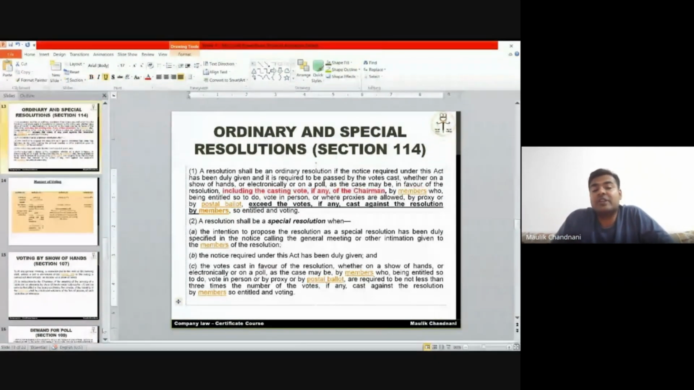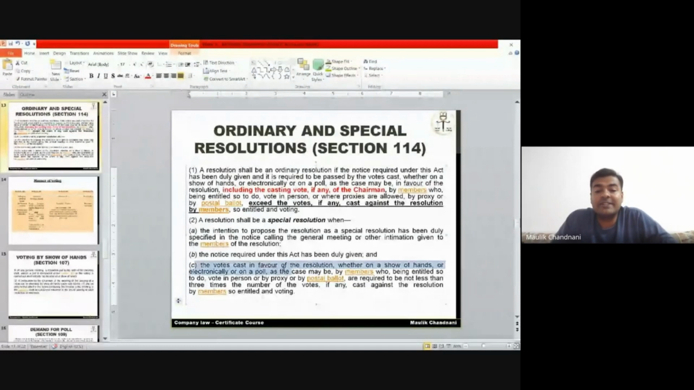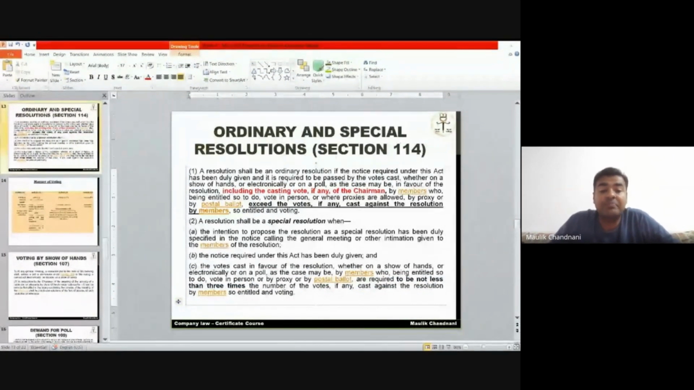Now, second is the special resolution. What is a special resolution? The first part is that the notice shall be given to all the members that the special resolution needs to be passed. The next clause is that the votes cast in favor, whether by show of hands or poll or whatever, these are the manners of voting. In any manner of voting, the votes cast in favor by the members who are entitled to vote are required to be not less than 3 times. Not less than 3 times. That means either equal to 3 times or more than 3 times.